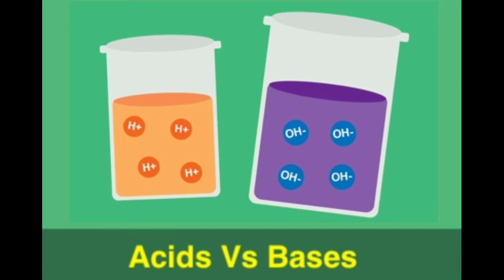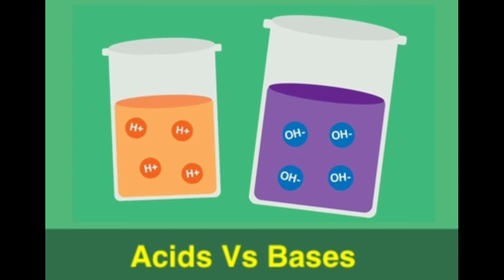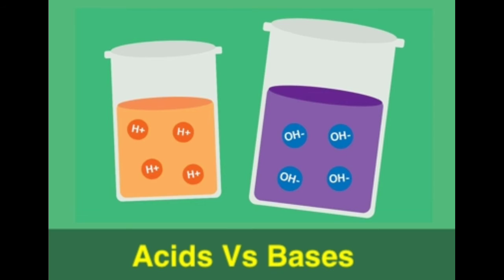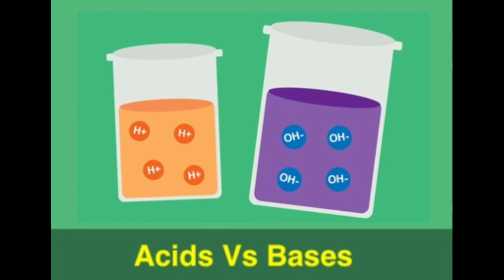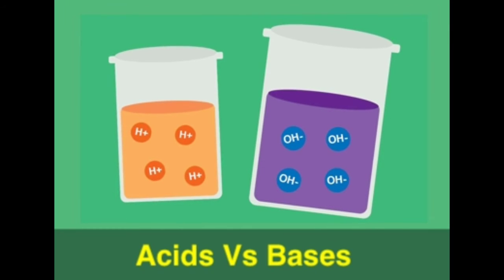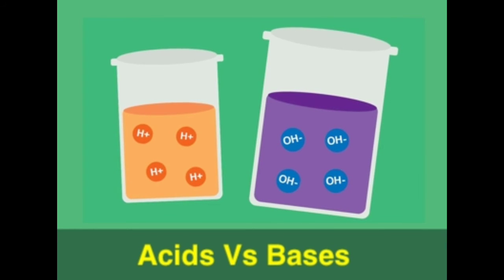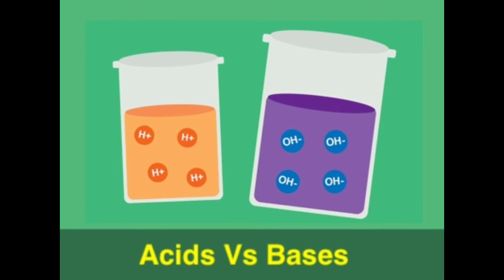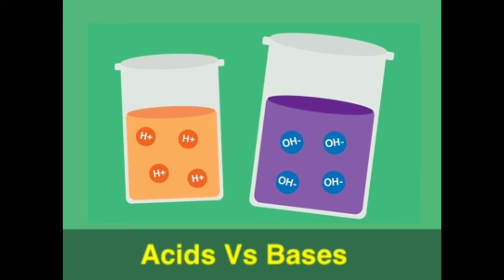So this shows that lemon juice has a property that neutralizes the effects of the soap. So there is a chemical change from a base to an acid. Many substances used by us in daily lives have this neutralizing property. Thus the nature of a substance can be identified with litmus paper. To differentiate between acids and bases, we need to take litmus paper to identify whether the substance contains acid or base.